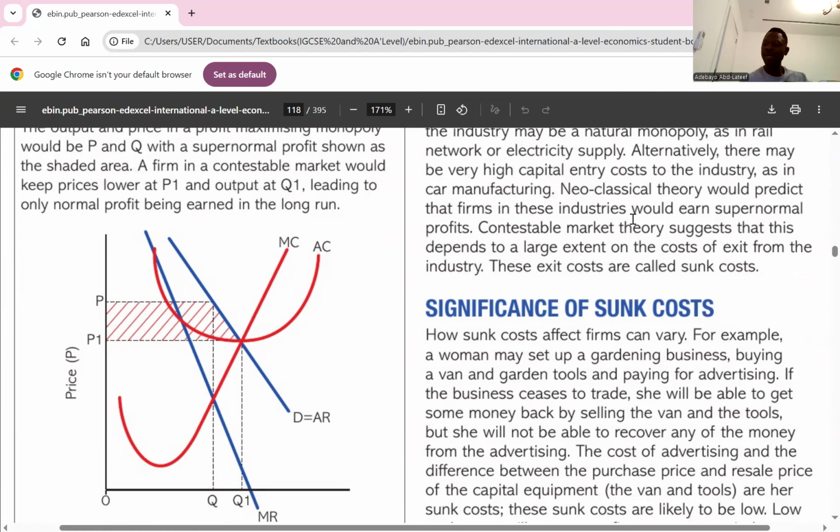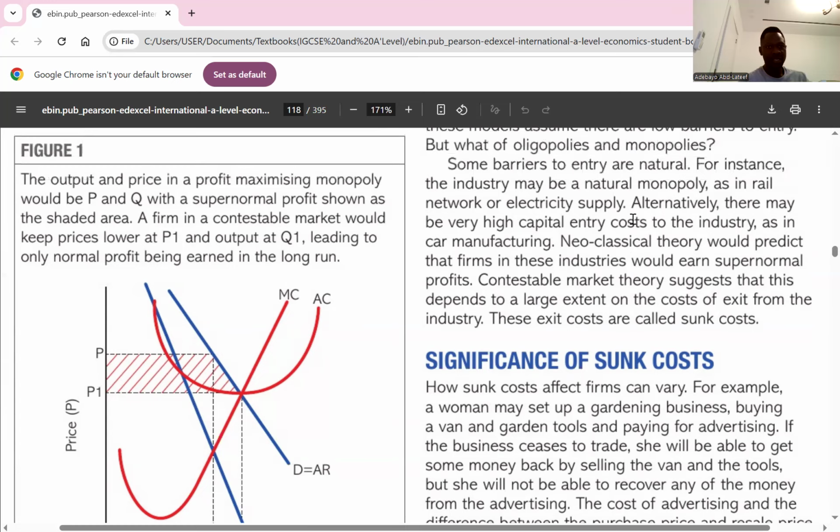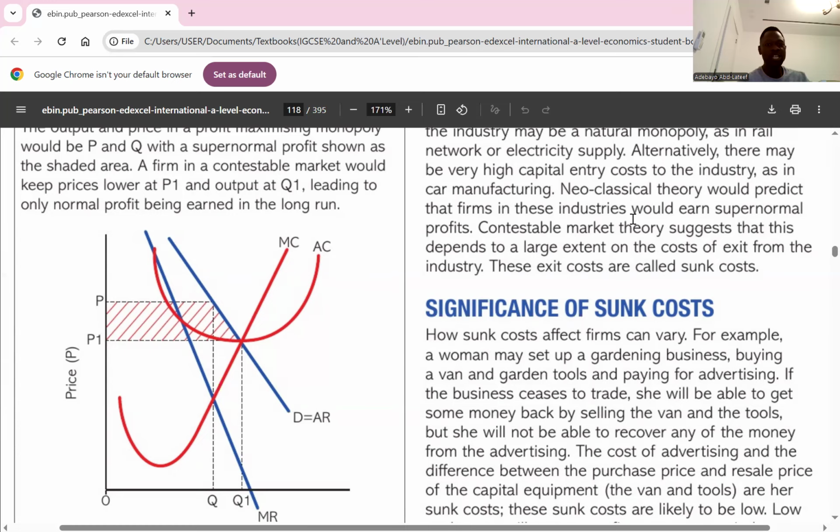So for profit maximization, a monopolist will charge where MC equals MR. This is where the monopolist will charge a price of P and a quantity of Q. This allows it to make supernormal profit at this shaded area. Do you get the point here? We start with a monopolist. So a profit maximizing monopolist will charge a price at P, producing at the output where MC equals MR at Q. Do you get it here? Yeah. So that means a monopolist will be able to make supernormal profit at this point.